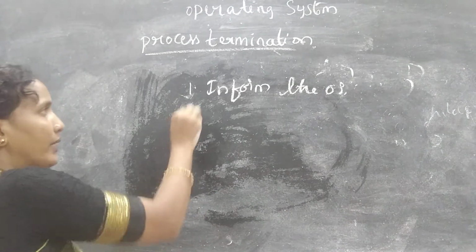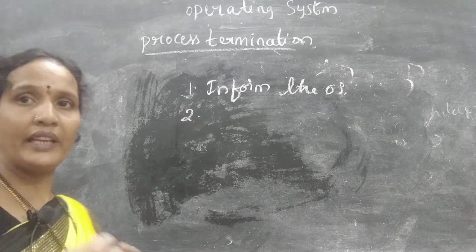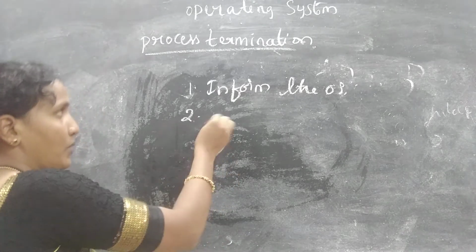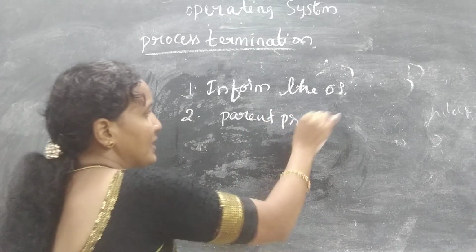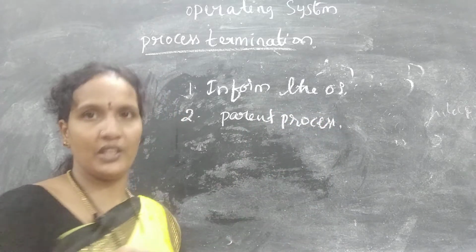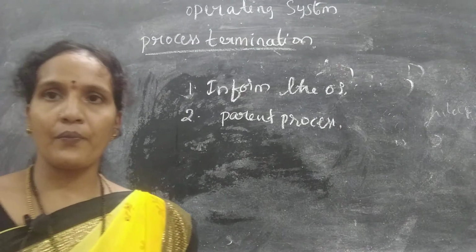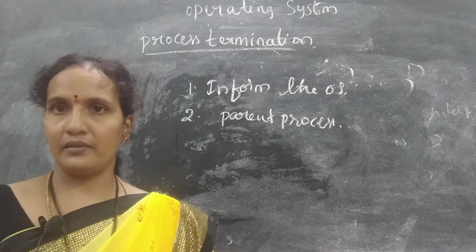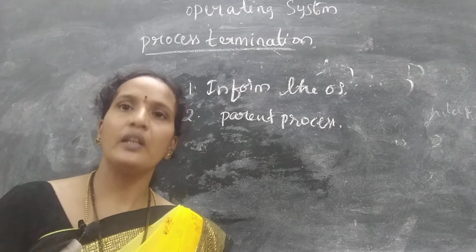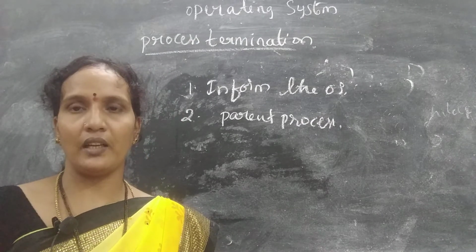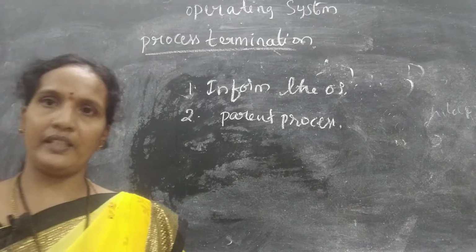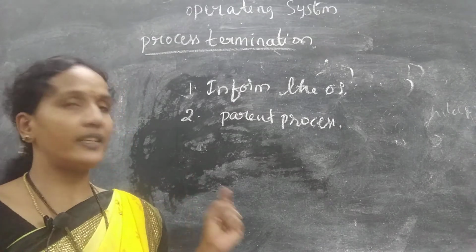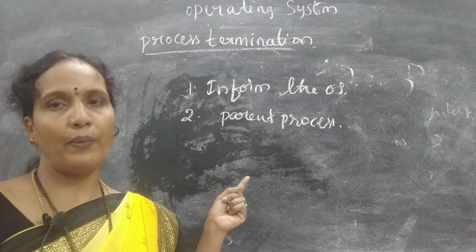Now, the second one, it should inform the parent process about its termination, because whatever status is there, that status should be given to its parent process. It is a condition that whenever any child process is terminating, in whichever state it is terminating, that status information is given to the parent process.